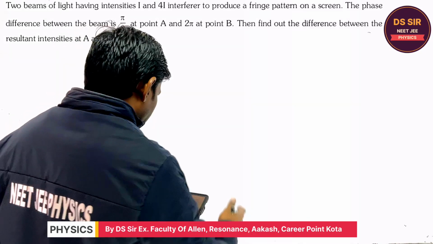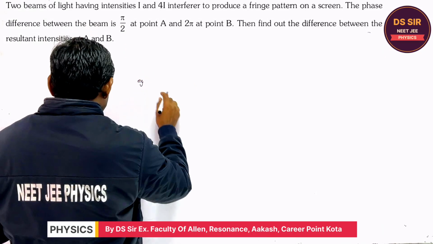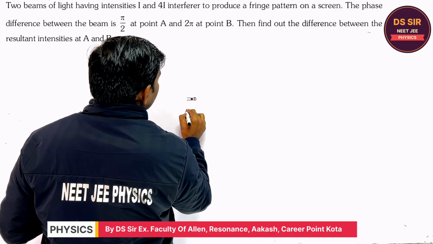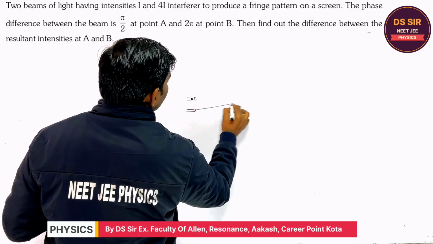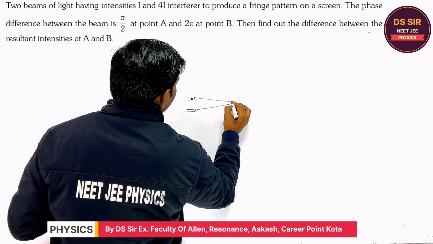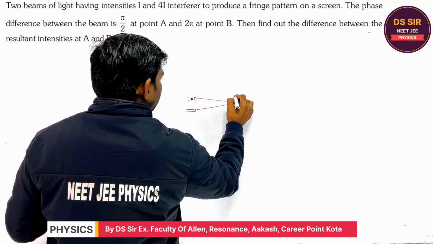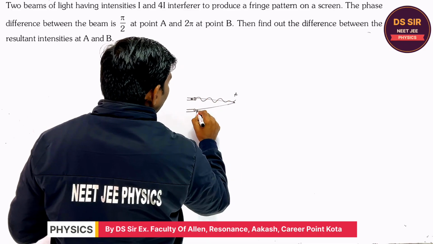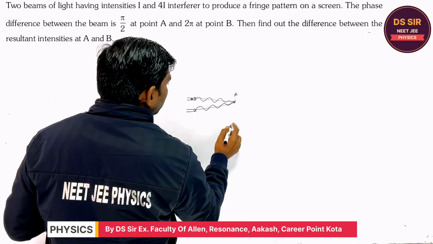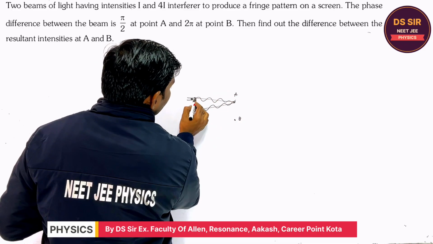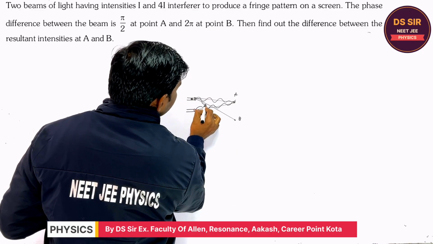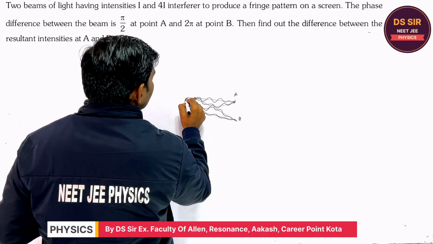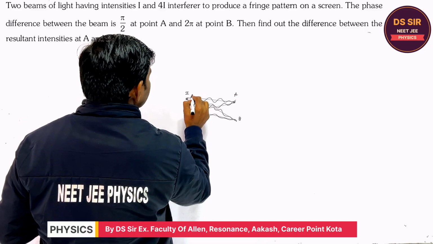Copy this. So read this question. There are two beams of light. Suppose this is one beam, this is another beam. Is it clear or not? So they interfere at a point. This is the point A. Here the light rays are reaching from here. This is another point B. From here the light ray is reaching in this way. So its intensity is what? Say I.